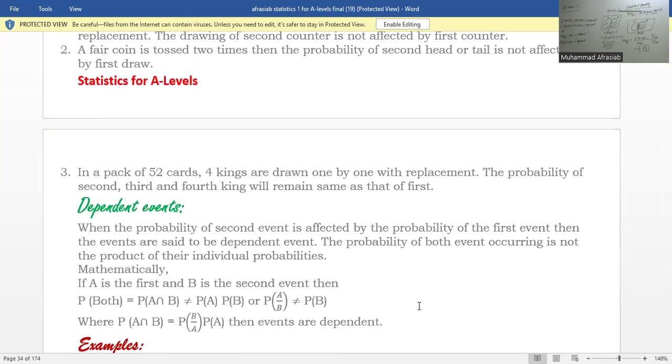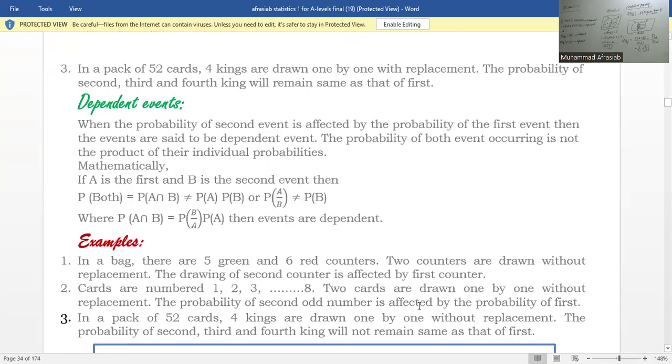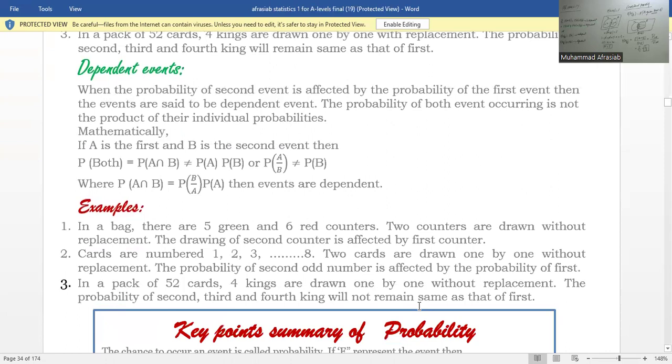Dependent events means when the probability of the second event is affected by the probability of the first event. So if the probability of A intersection B is not equal to the probability of A into the probability of B, then they are dependent events. Example, in a bag, there are 5 green and 6 red counters. 2 counters are drawn without replacement. Whenever you draw the first counter, the second counter is affected by the probability. So that is known as dependent events.